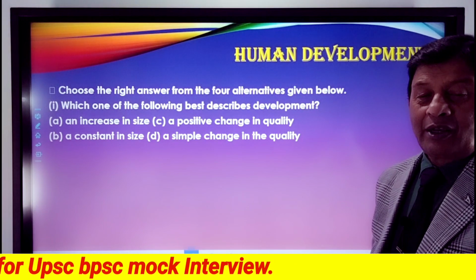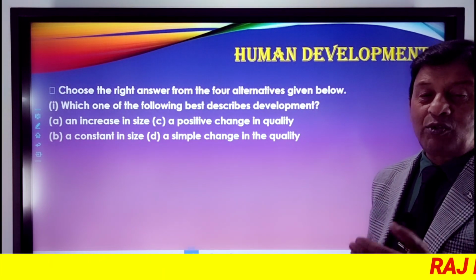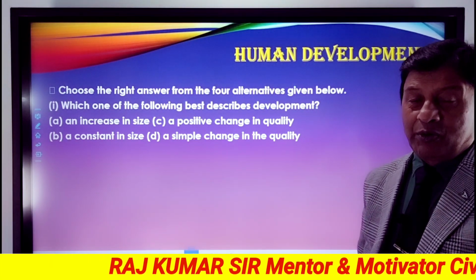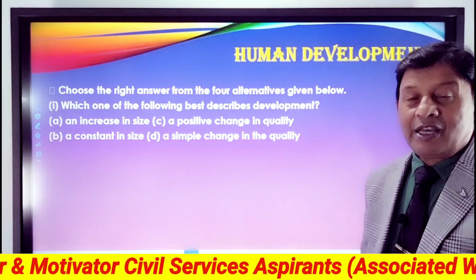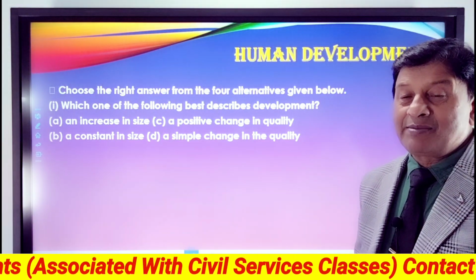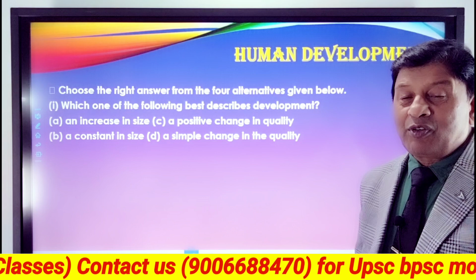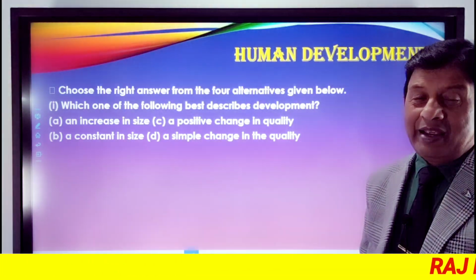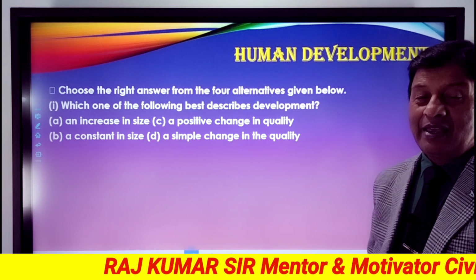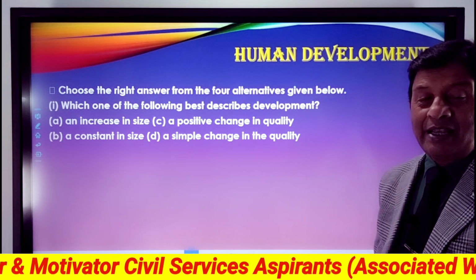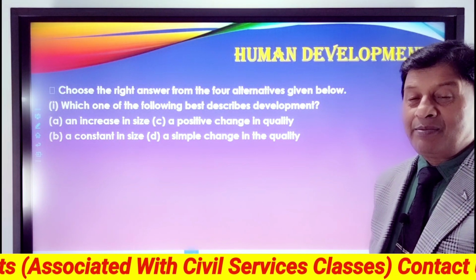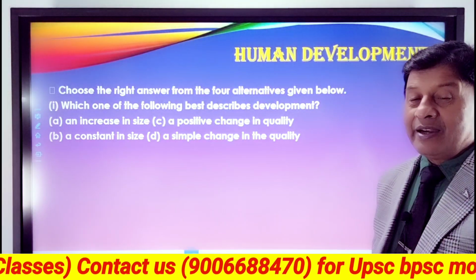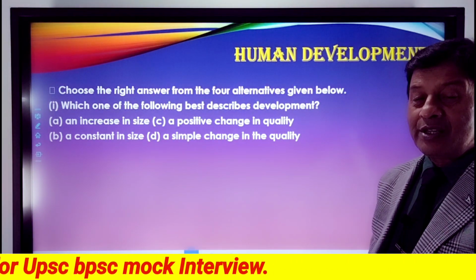Now choose the right answer. There are a few questions for you. You have to do it as an exercise. Choose the right answer from the four alternatives given below. Which one of the following best describes development? A, an increase in size; B, a constant in size; C, a positive change in quality; D, a simple change in the quality.